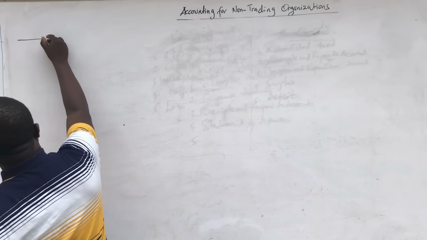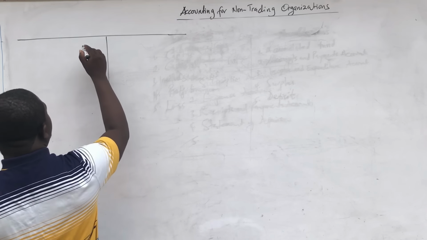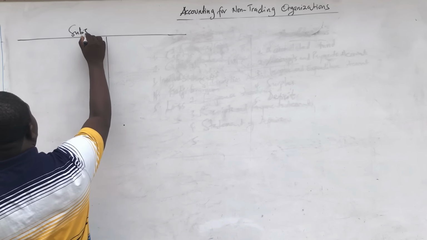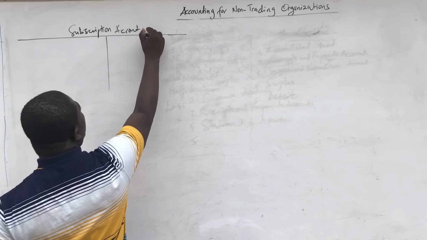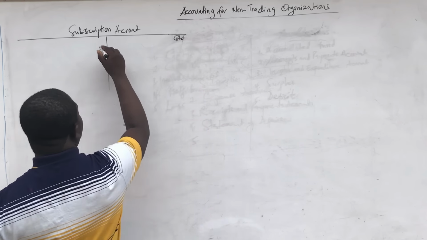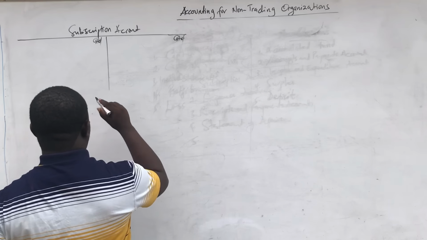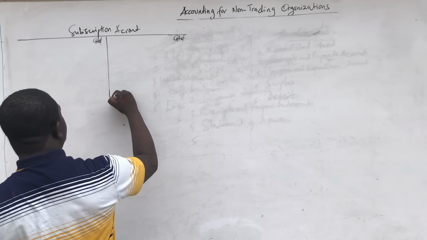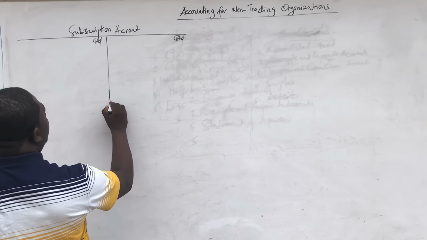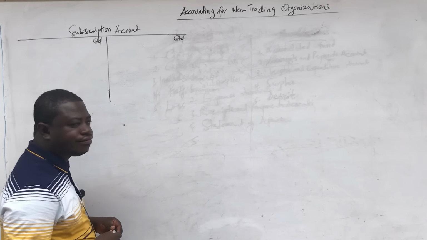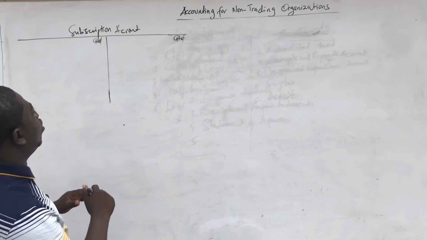We want to look at how the subscription account will look like. So remember I told you it's an income account. Subscription account. This is how to go about it. Putting my currency sign here, the Ghana cedi, because I'm in Ghana. All right. Now, this is how the subscription account is, just like a normal T account.